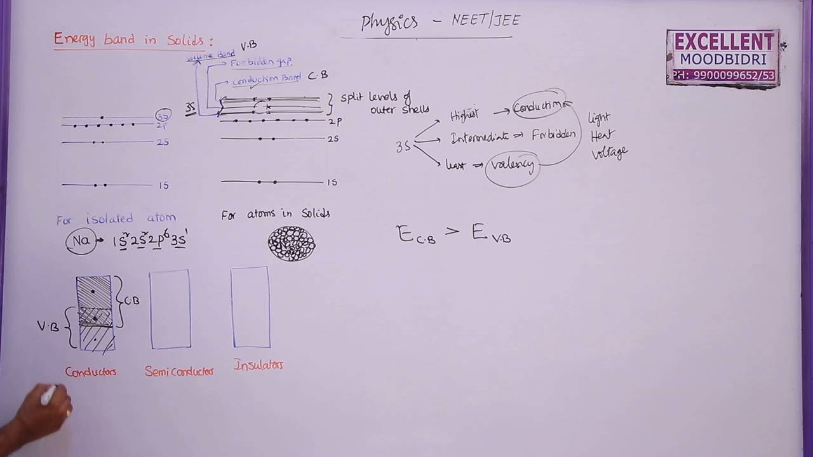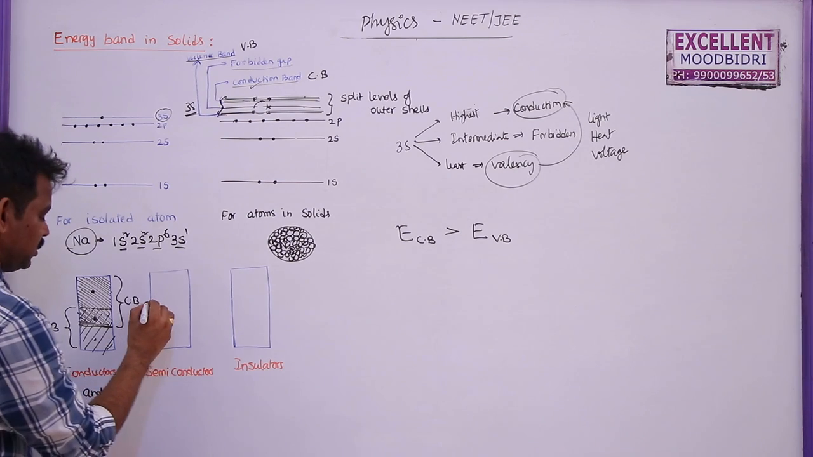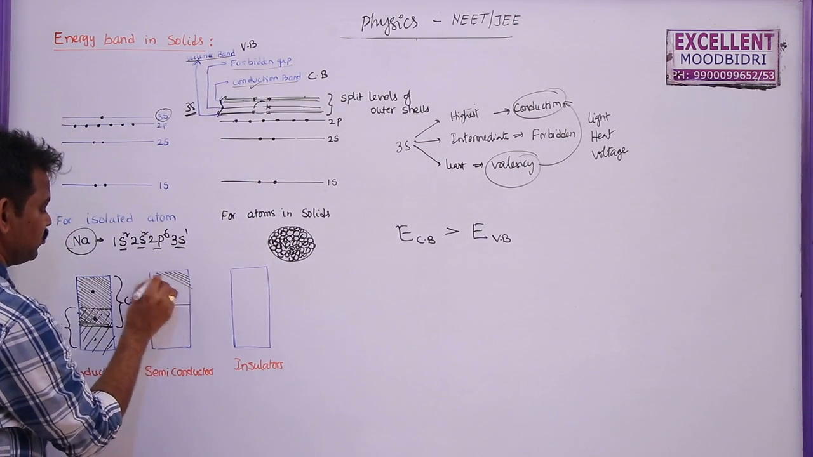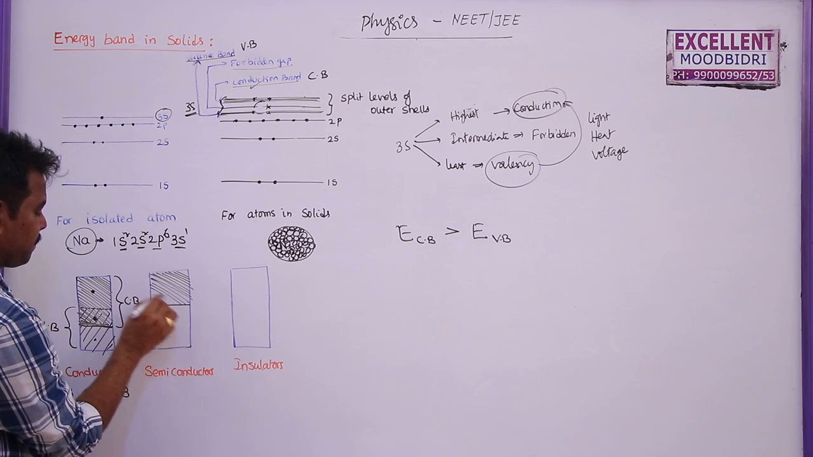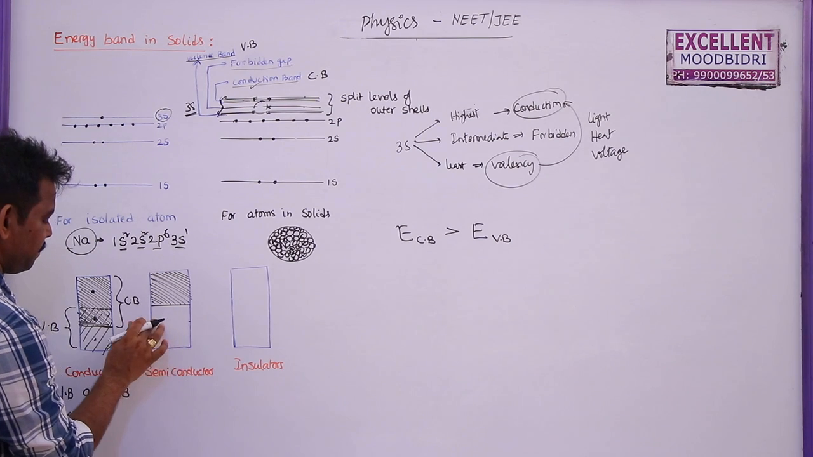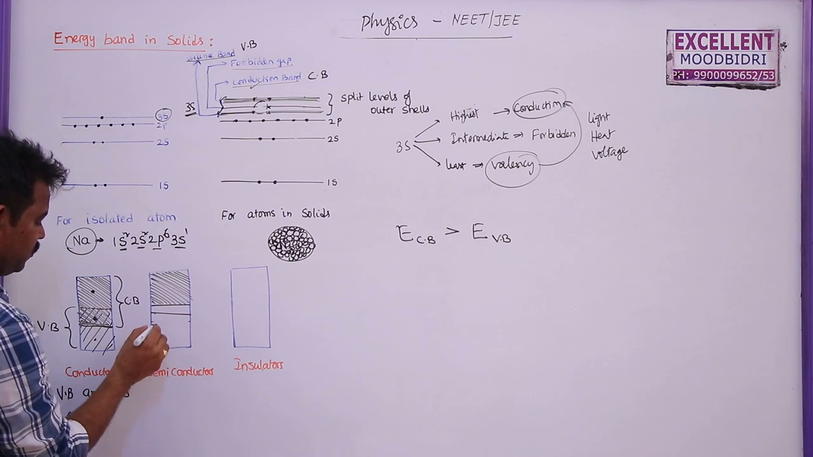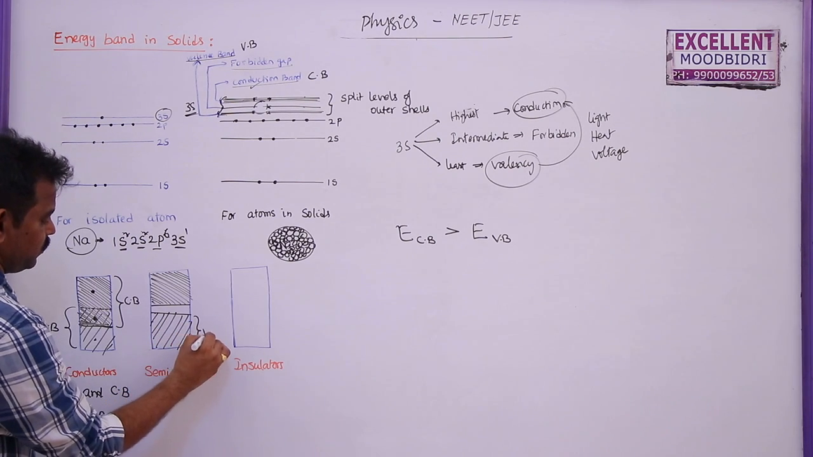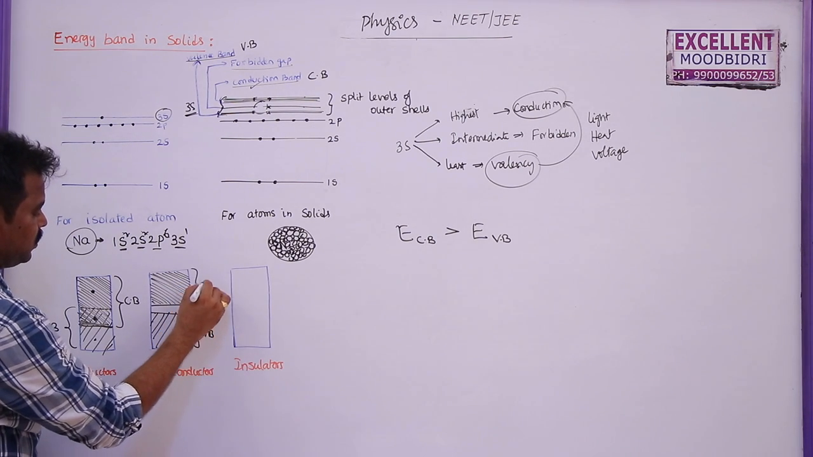That means both the valency band and the conduction band overlap with each other in conductors. But in semiconductors, this is the conduction band here, and this is the valency band here. So this is a valency band, this is a conduction band.